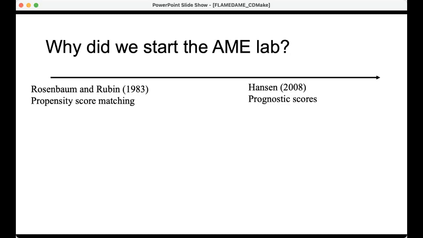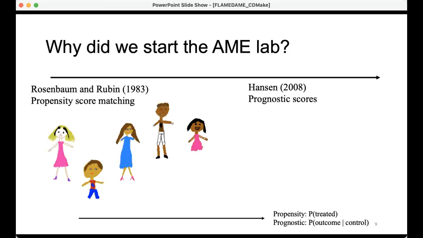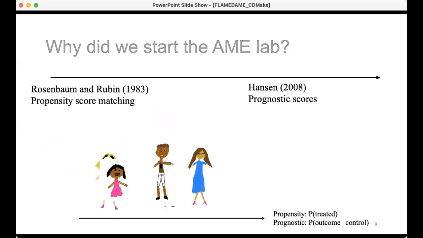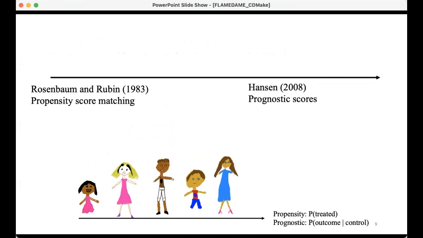The first type of technique are things like propensity score matching and prognostic score matching. What these techniques do is they take the patients and they map them to a one-dimensional line, based on either propensity score or prognostic score. Propensity score is the probability of being treated, and the prognostic score is the probability that the outcome is 1, so it's sort of like the estimated outcome given that they're in the control group.